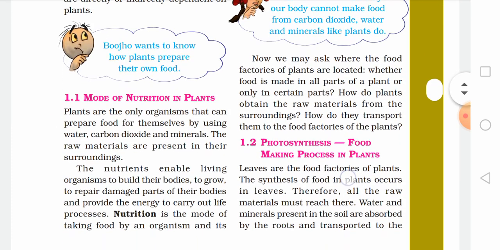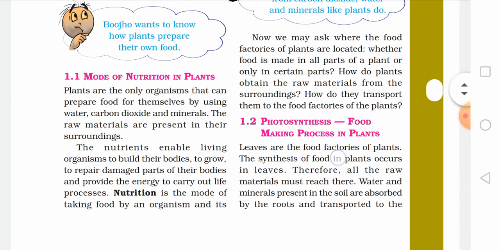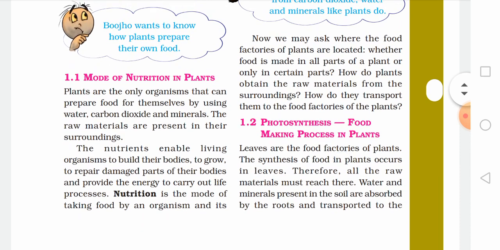Now we may ask where the food factories of plants are located. Now food factories कहाँ होती है? plants की leaves में होती हैं. Now whether the food is made in all parts of a plant or only in certain parts. Now they are asking you a question that the food which is prepared by the plants is made in all the parts of the plant, like the roots, stem, leaves, fruit, vegetable, flowers, हर जगह food available है, या फिर कोई एक certain part है उसी में food बनाया जाता है.